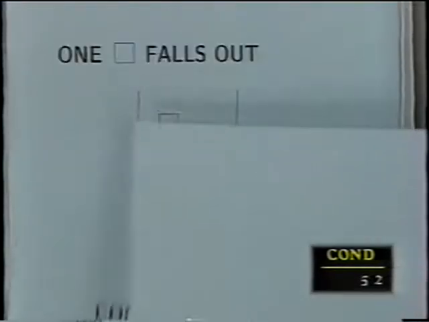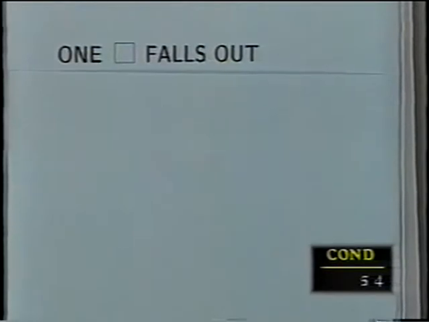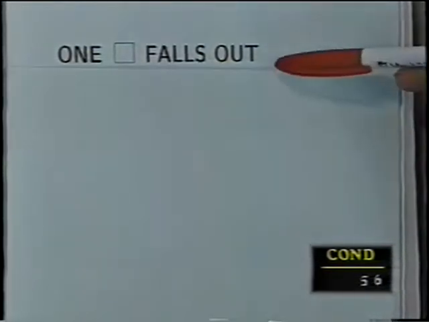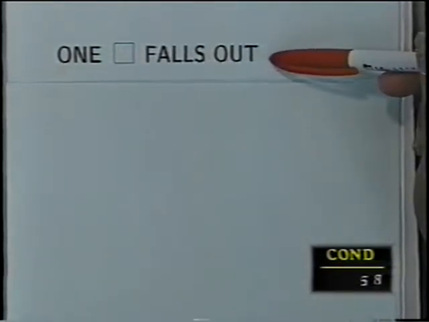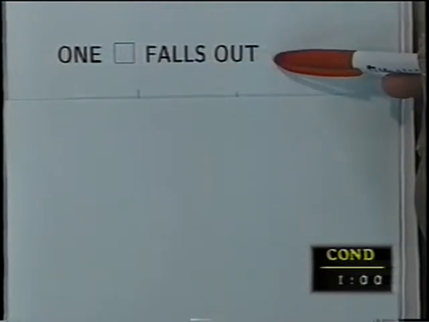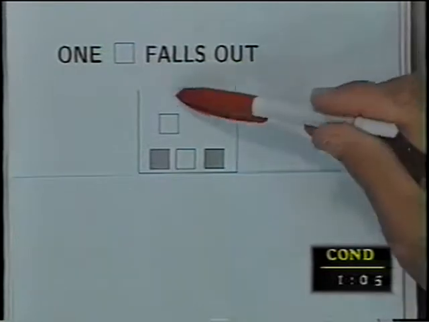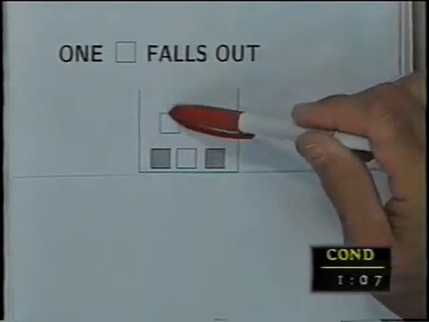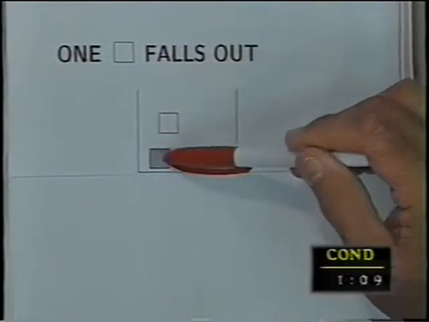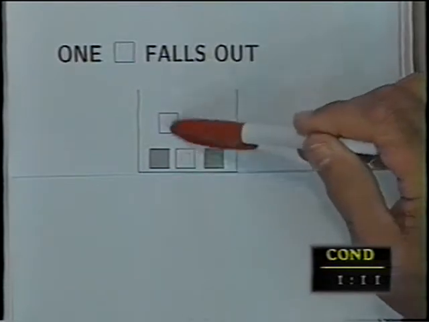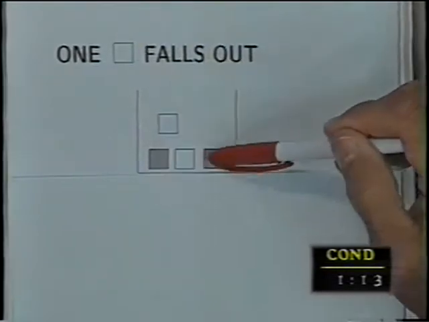So what happens if one of the white balls falls out? Well, if one of the white balls falls out, then there's only 4 balls left. Cubes. They're not balls, they're cubes. 4 cubes left, and 2 of them are white, 2 of them are black.